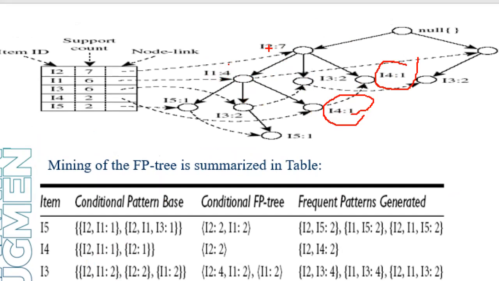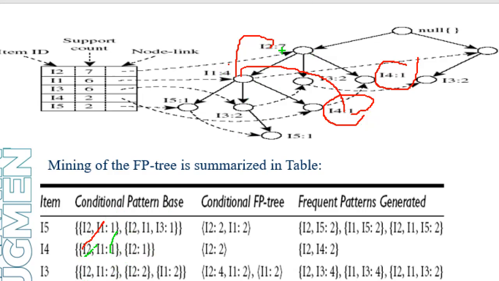From I2, I1, I will reach I4. I'm writing the support count, which is given here for I4. Another path: I have another I4 here, from I2. So I have reached I2, I1, I4. I'm writing I2, I1, and the support count of I4 is given here.